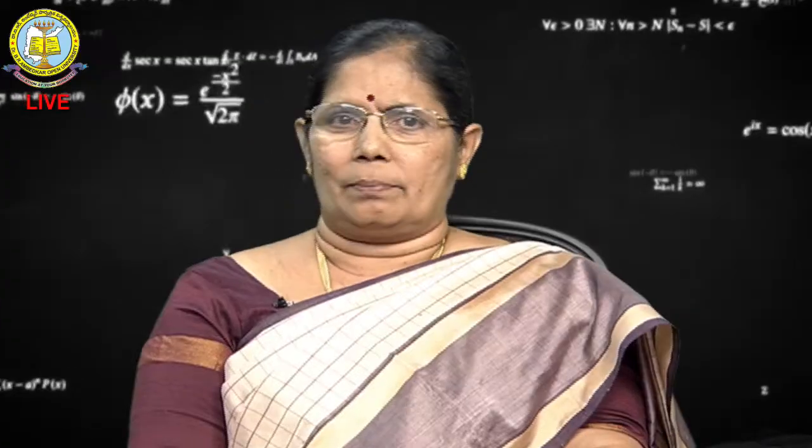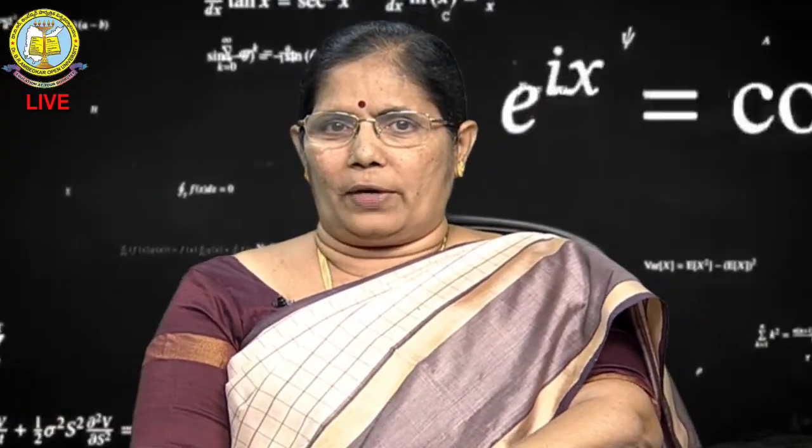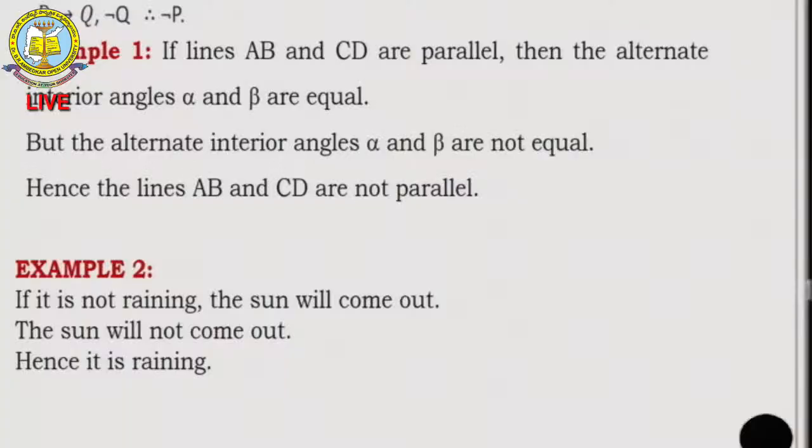Not only for these two statements, you can apply hypothetical syllogism for more than 2 implications. That is, if P implies Q, Q implies R and R implies S, then P implies S.